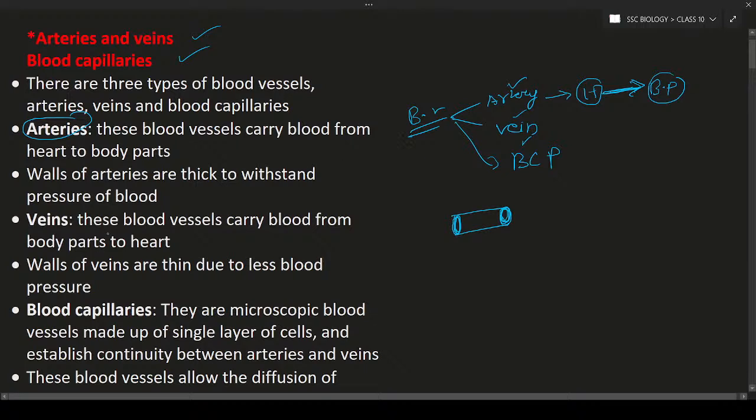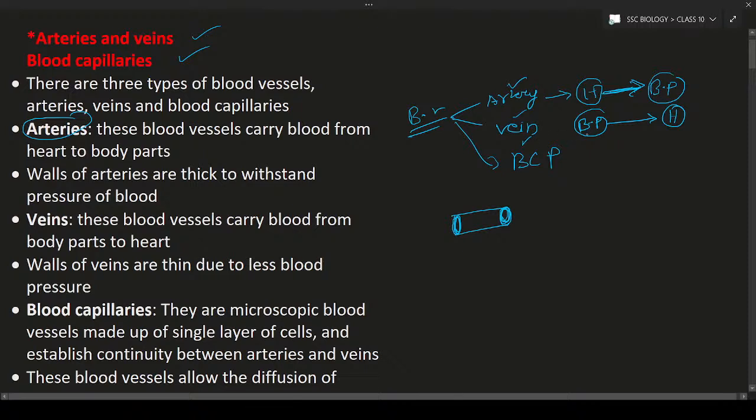Next, coming to the vein, it is the second type of blood vessel. This blood vessel is going to carry blood from the body parts to the heart. Vein is going to carry deoxygenated blood.